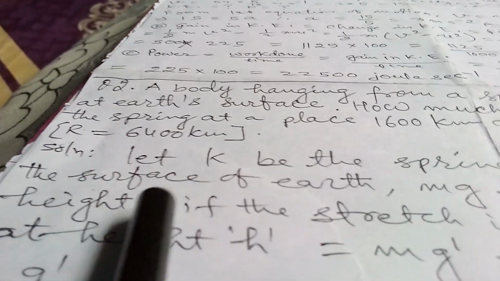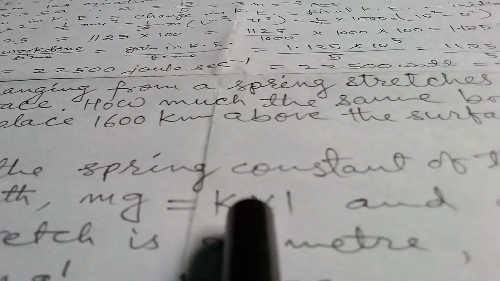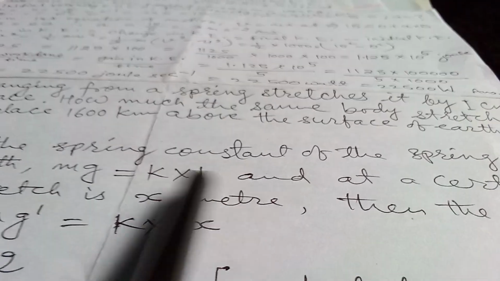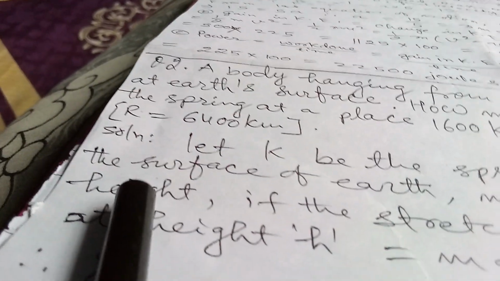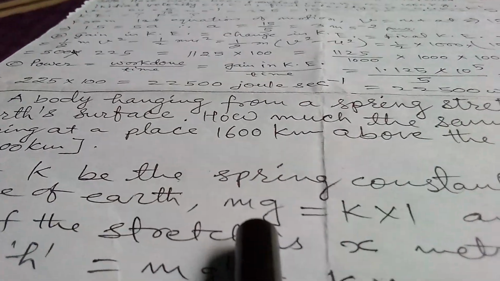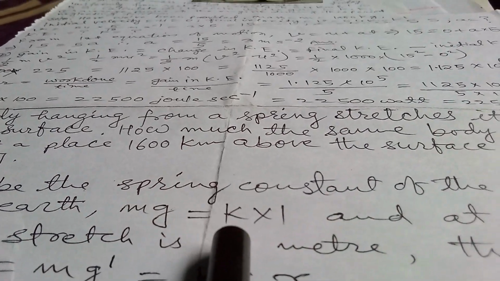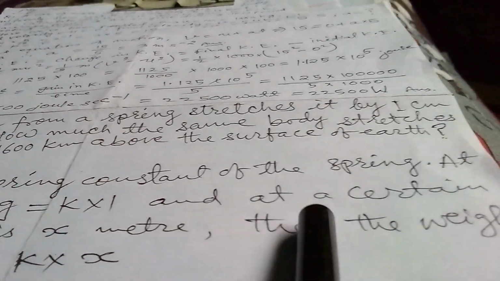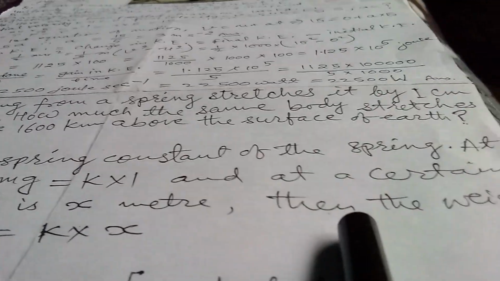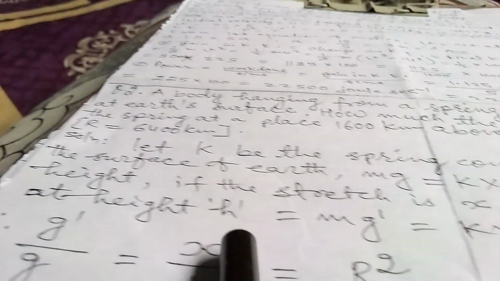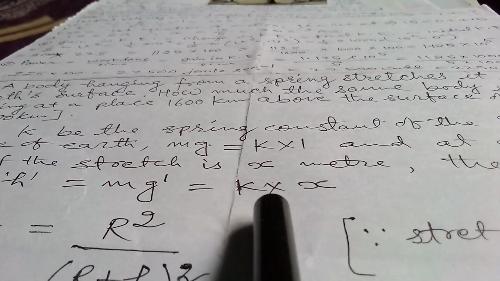Now the solution is, let K be the spring constant of the spring. At the surface of Earth, mg equals weight equals K into 1, and at a certain height, if the stretch is x meter, then the weight at height h is equals to mg', that is equals to K into x.